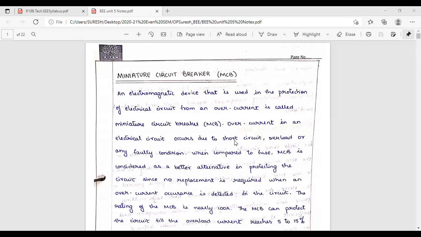Resistance is inversely proportional to current, so heavy current will flow. Short circuit current is greater than overload current and faulty condition current. Is it clear what is short circuit, what is overload, what is faulty condition? During these three conditions, overcurrent will flow. That is the meaning of overcurrent. Any doubt in this?